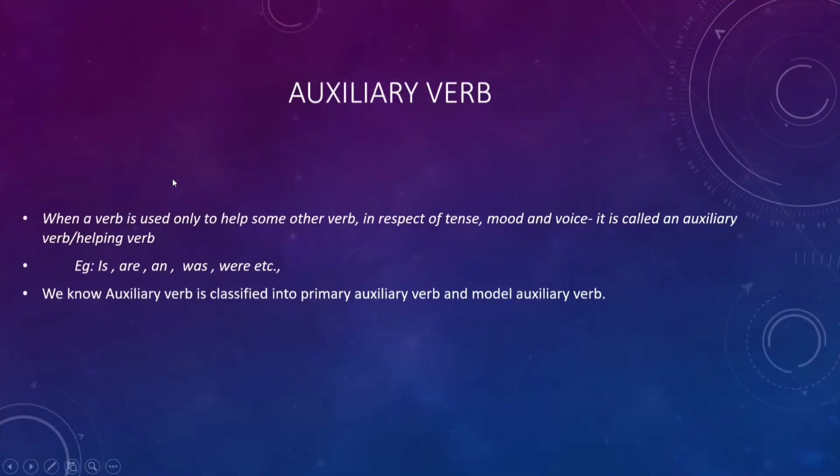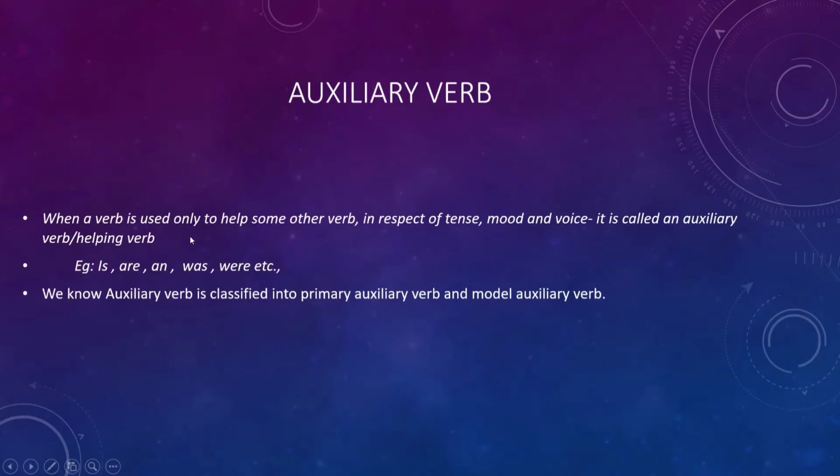Now, we will learn about auxiliary verb. When a verb is used only to help some other verb in respect of tense, mood, and voice, it is called an auxiliary verb or helping verb. What is an auxiliary verb?